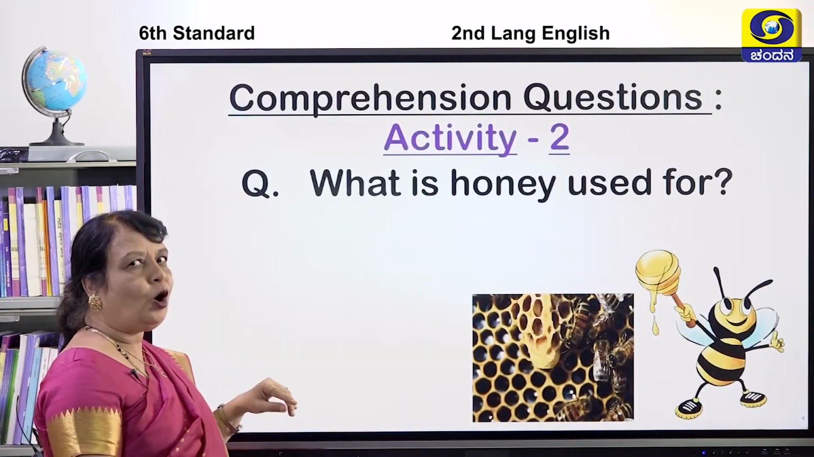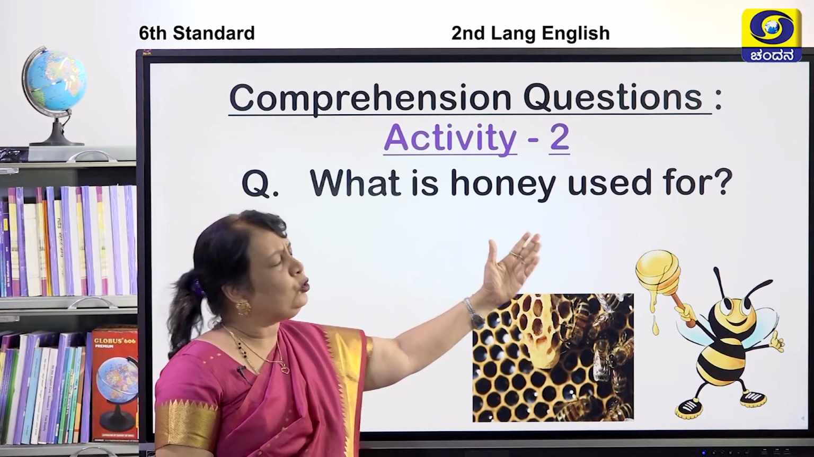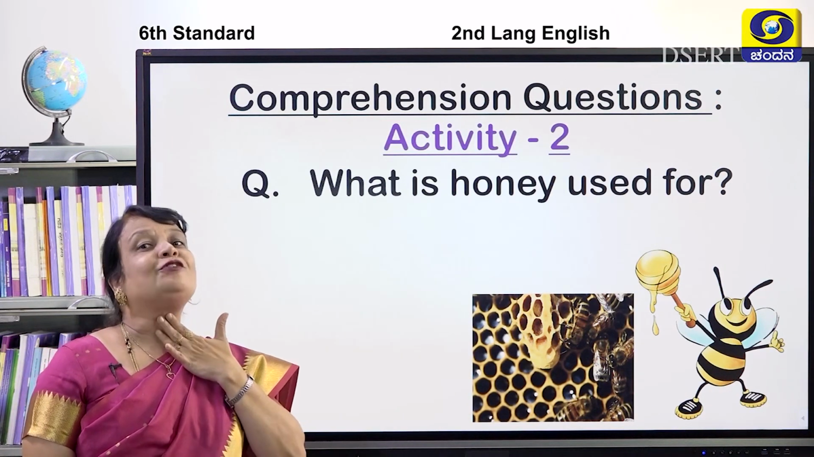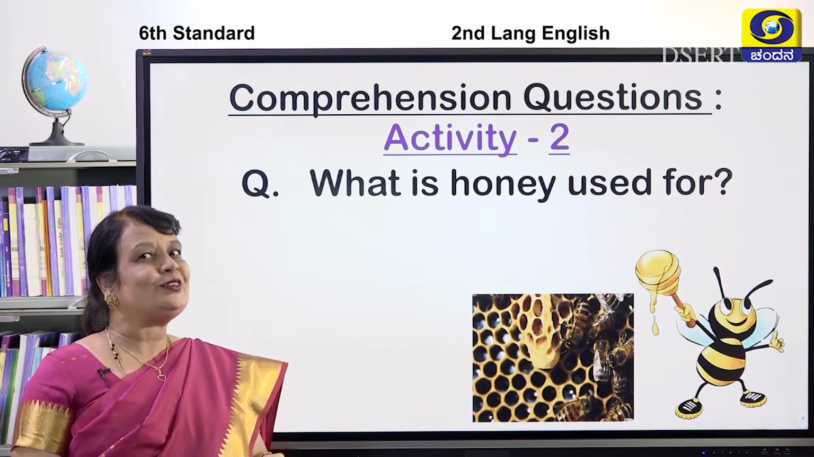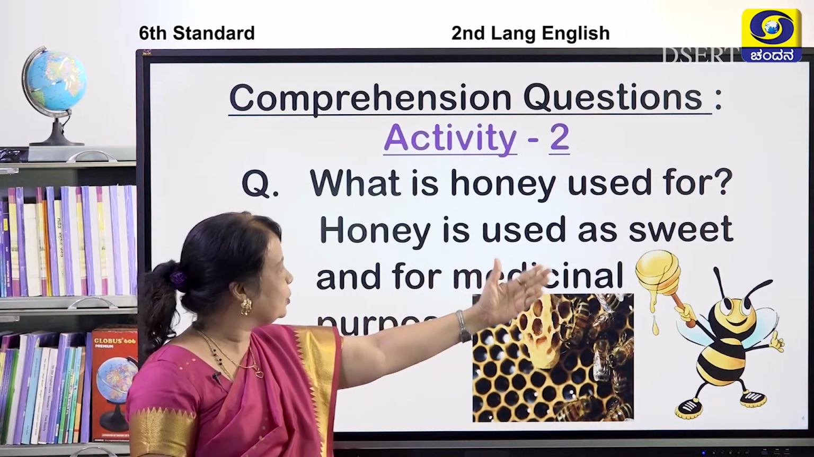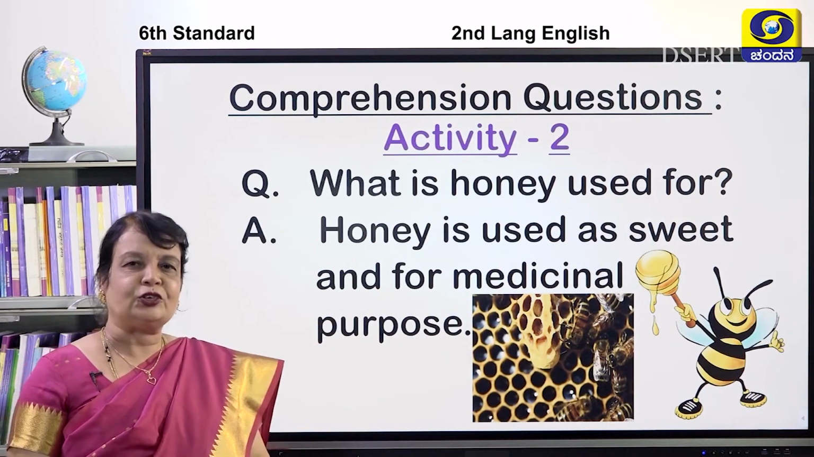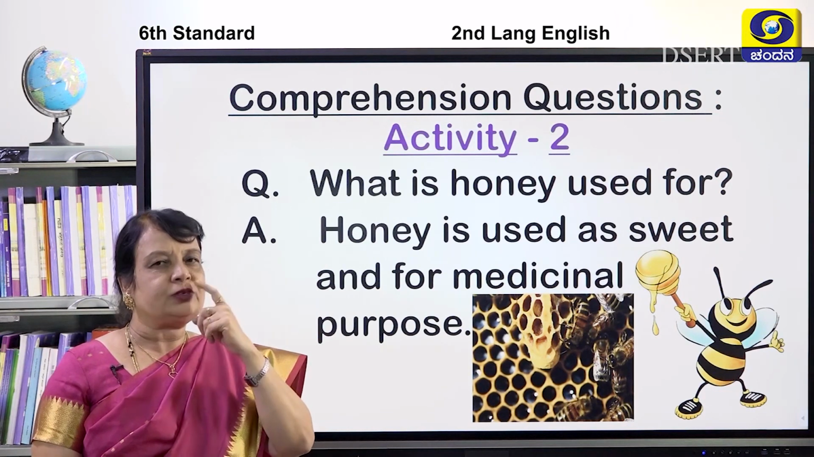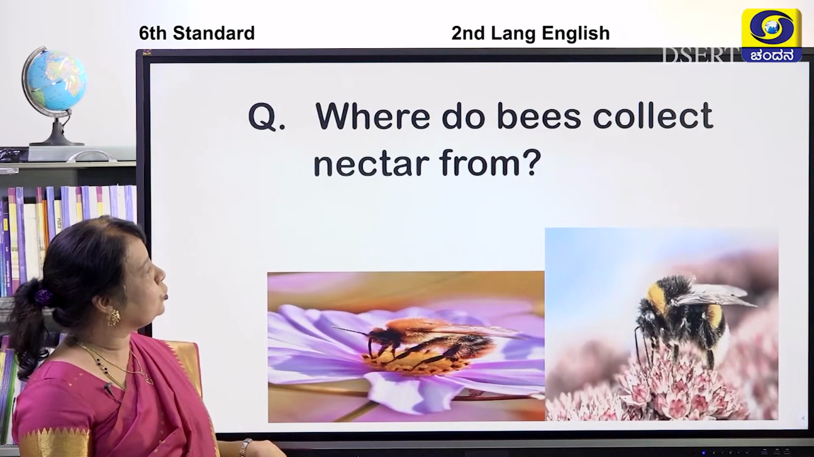Now I have some comprehension questions in activity 2 children. What is honey used for? Yes, for cough, for sore throat, and it is also used as a sweet. Okay children, honey is used as a sweet and for medicinal purposes. As a medicine also it is used. We will mix it with something and then use it. Yes children, we will go for the next question.